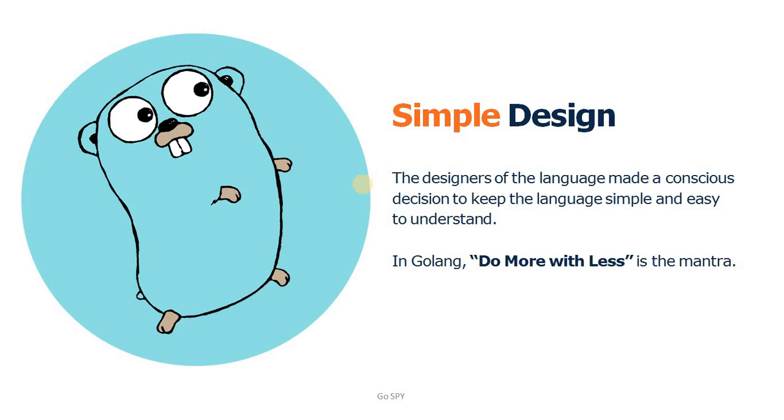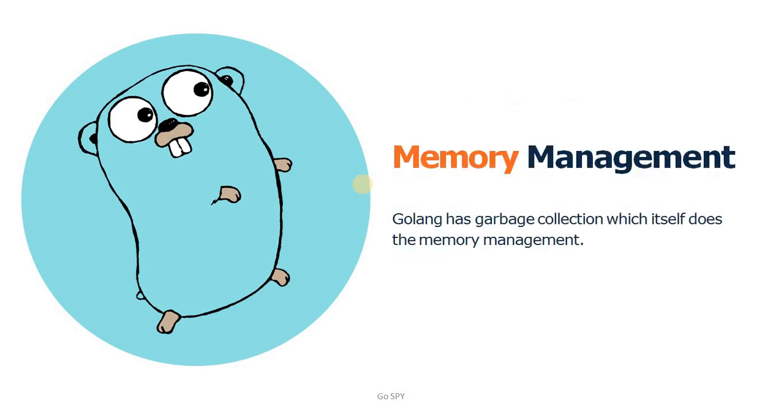So the second point is memory management. That is also a good feature in Golang. This programming language has an inbuilt garbage collector which itself does the memory management. So there is no need to manually dispose your objects. It automatically frees your unused objects and data variables. So the developer need not worry about it. So this is also a good feature.